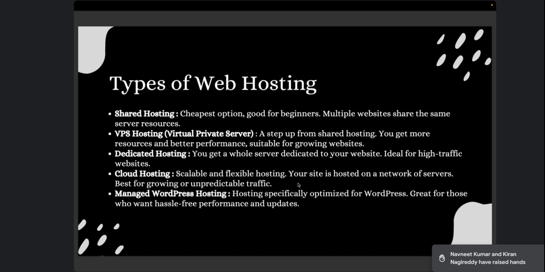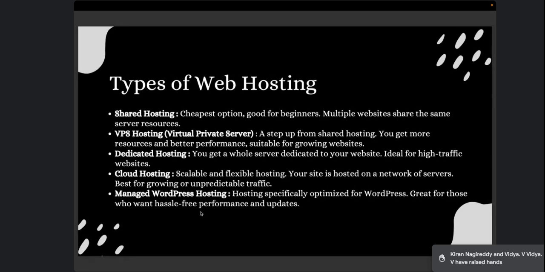So if you're very new and you don't know the basics of WordPress, then this is something you can go with. This hosting is managed by them, so of course you have to pay extra. I don't usually recommend it, because WordPress installation is very, very easy. But it is great for those who want good performance and updates. Like I said, WordPress will already be installed, and even if there are any upgrades or updates, it will be auto-updated for you guys.